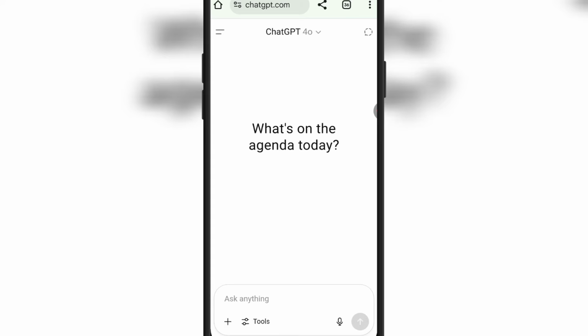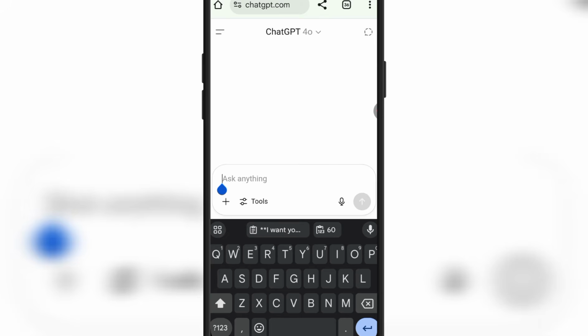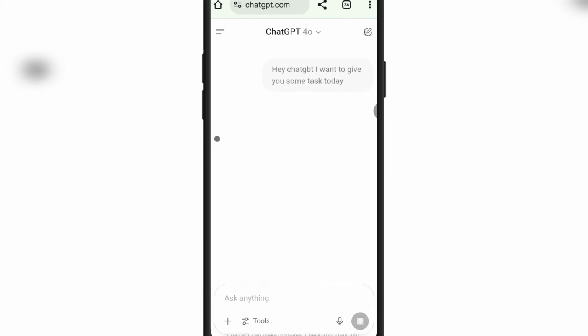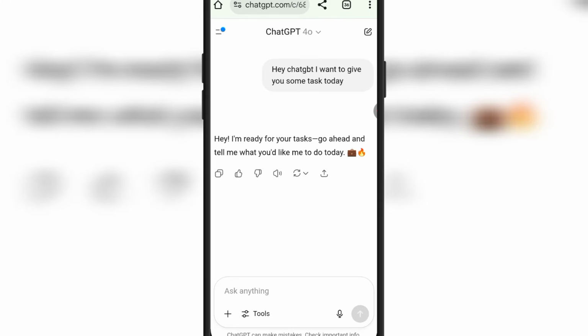Now, when you get to chatgpt.com, you're going to see this interface. The first thing you're going to do is start a conversation with the AI. So you say, hey ChatGPT, I want to give you some tasks today. ChatGPT is going to respond to you very fast, so make sure you have a good internet connection, because that is what guarantees a fast response from this AI.